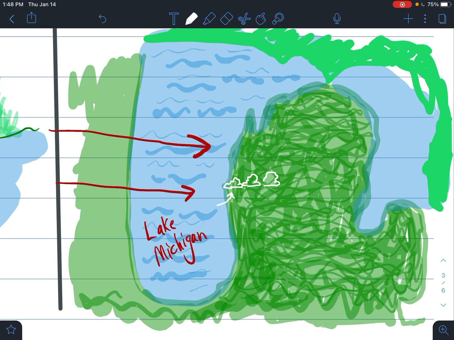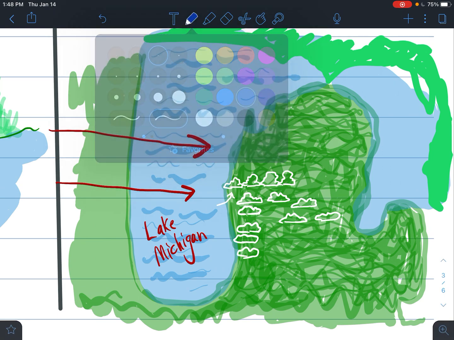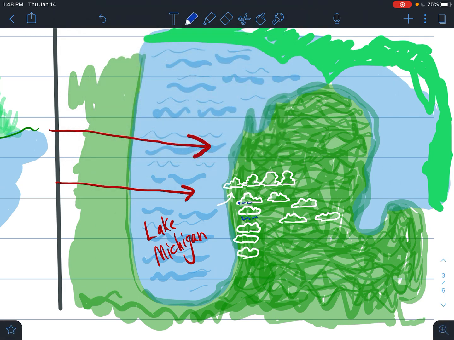And so if you've ever lived in Michigan or been to Michigan in wintertime, a lot of wintertime Michigan is covered in clouds. It's very common for there to be a complete blanket of clouds over Michigan. Not only that, but there's more moisture over here on the west side of the state, and the west side of the state actually experiences more precipitation as well, especially during snowstorms. When it snows in Michigan, this region here in the west side of Michigan gets way more snow. This side gets a little bit less snow, and over here gets an average amount of snow.